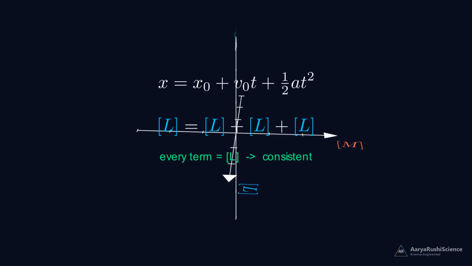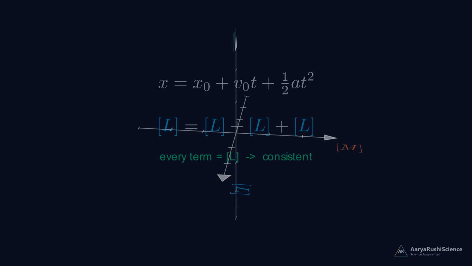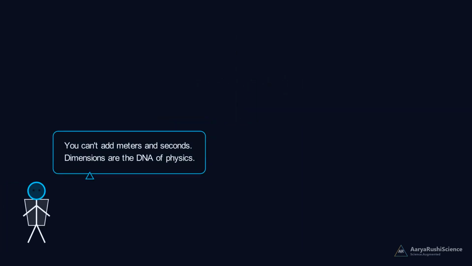Here is the golden rule: you can never add two quantities with different dimensions. You can't add apples and oranges, and you can't add meters and seconds. Dimensions are the DNA of physics.